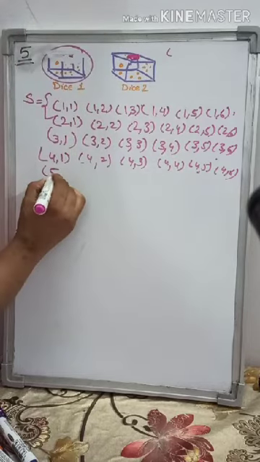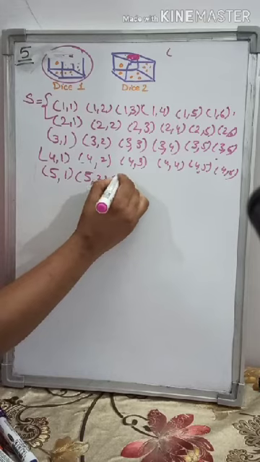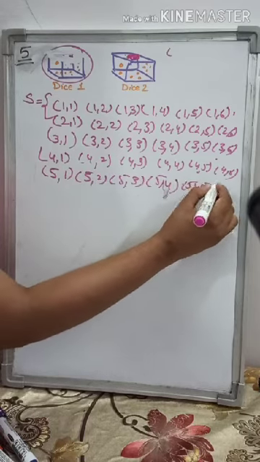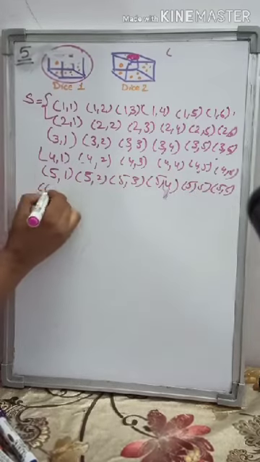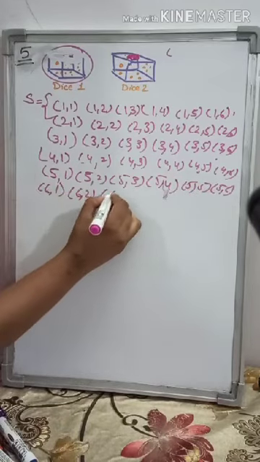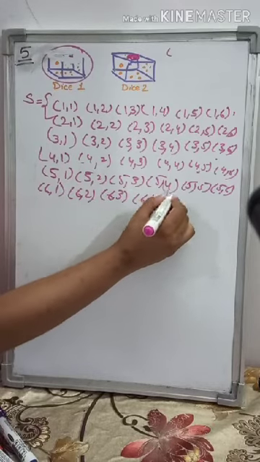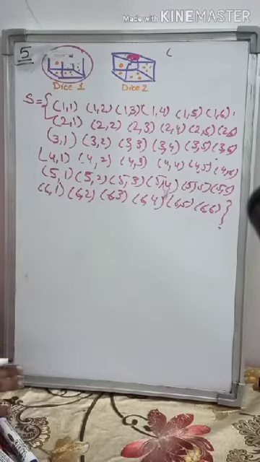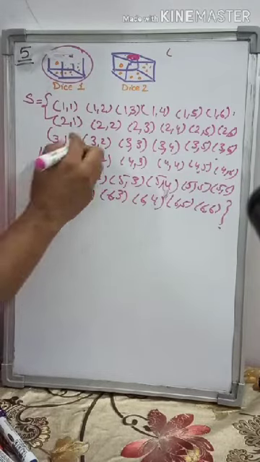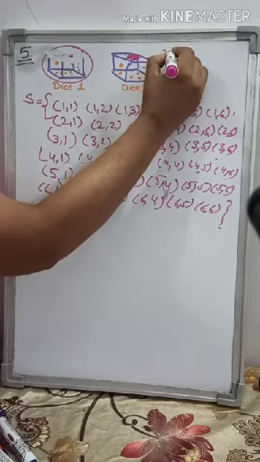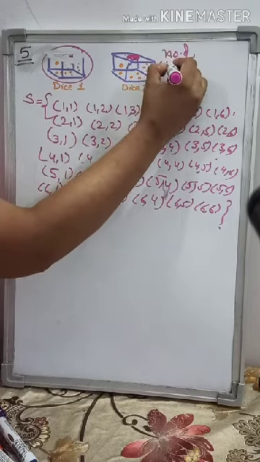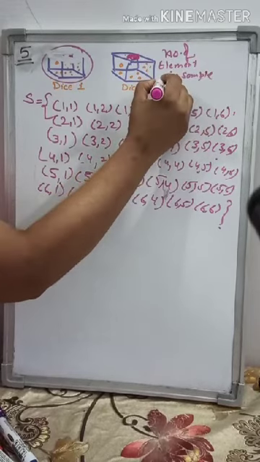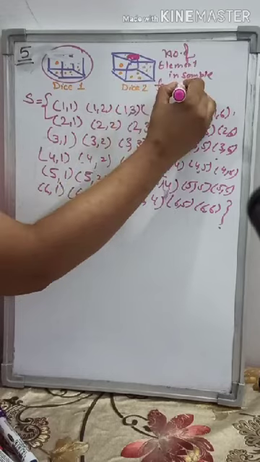Then you will take 5, 1, 5, 2, 5, 3, 5, 4, 5, 5. You will say, how many elements are there? I'll tell you how to find out the number of elements, because sometimes we don't know how many elements are there and we have to count. I've told you the formula for the coin. Here you will find out the number of elements in the sample space.